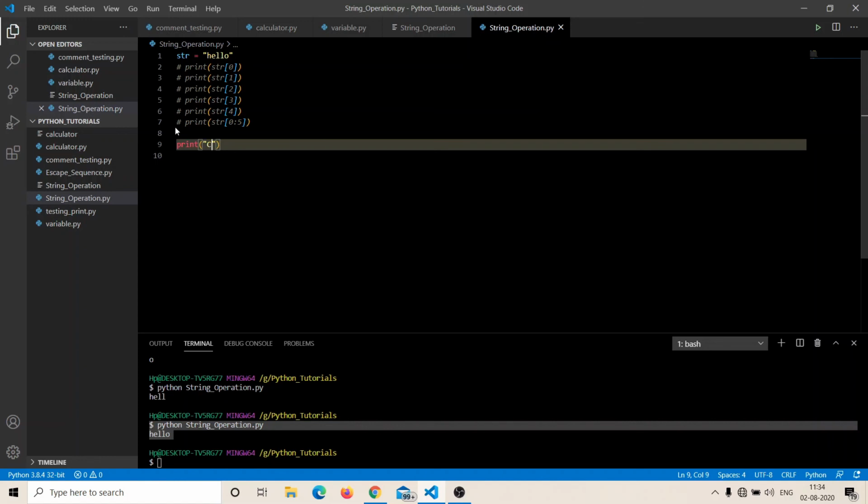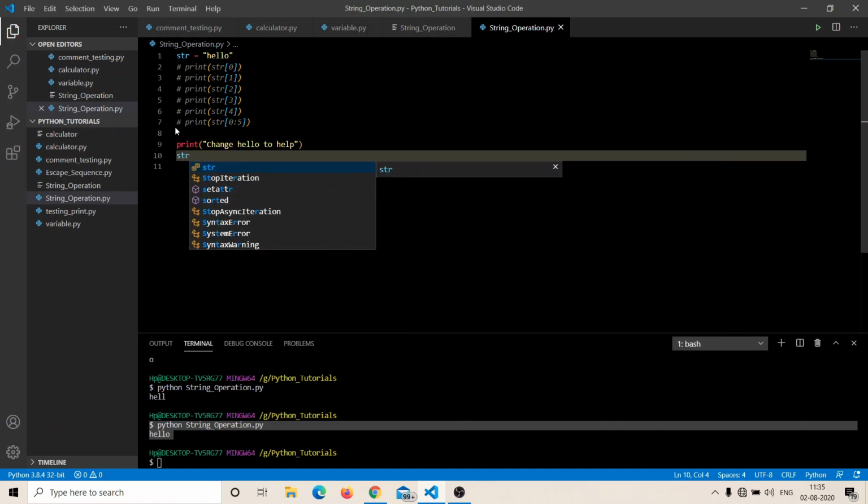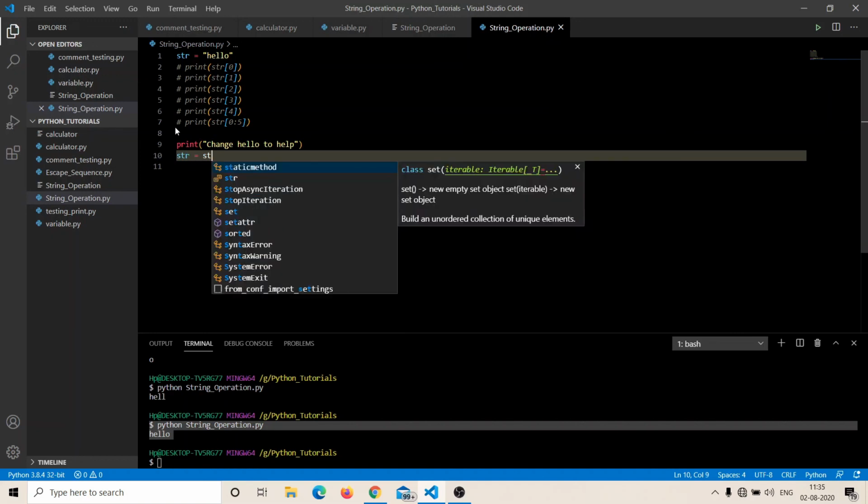Now, how to modify a string? Simply write print, and I'm writing a statement that changes hello to help. If I want to change hello to help, what will I do? I can't just give an index and change that specific element, it's going to give me an error. So I will slice and concatenate, and you can see on the screen how I am doing that.